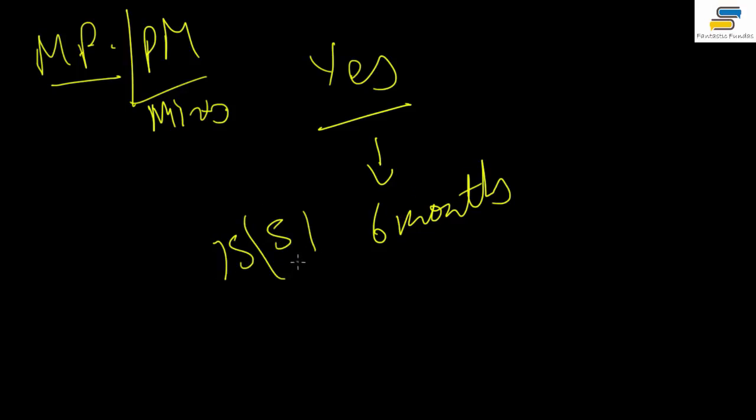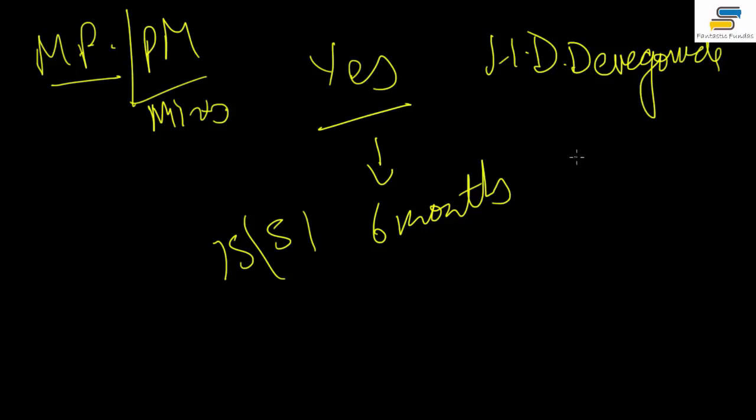It says that a minister who for any period of 6 consecutive months is not a member of either house of the Parliament shall, at the expiration of 6 months, cease to be a minister. So he must get elected, right? I can give you an example. H.D. Deve Gowda was the prime minister of the country without even getting elected, and it was upheld by the Supreme Court that there is nothing wrong in it.